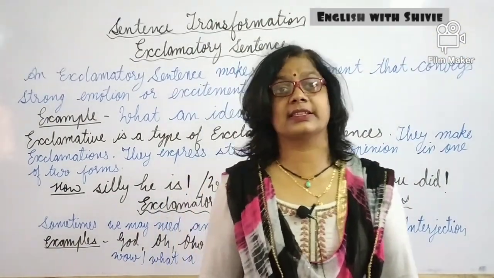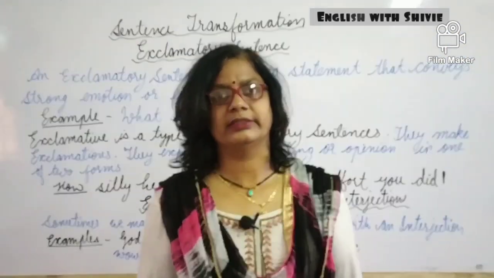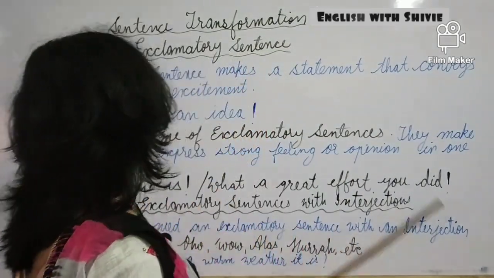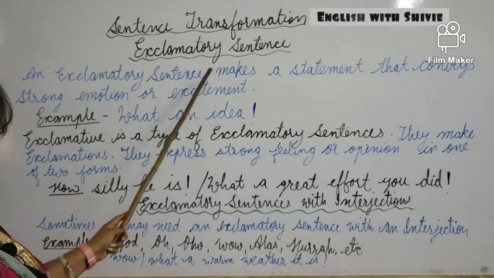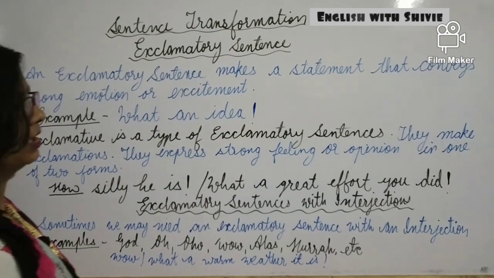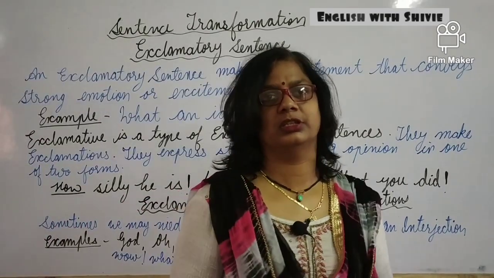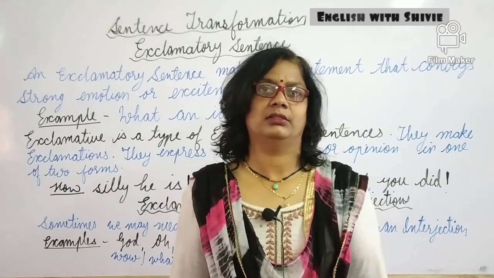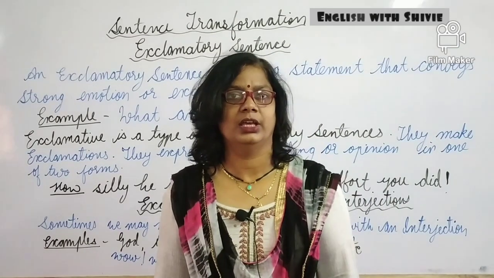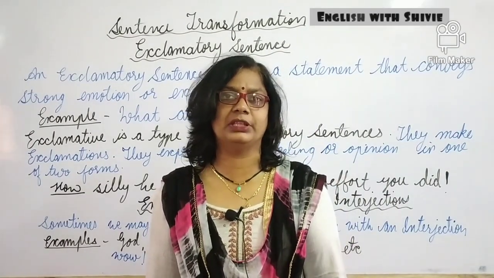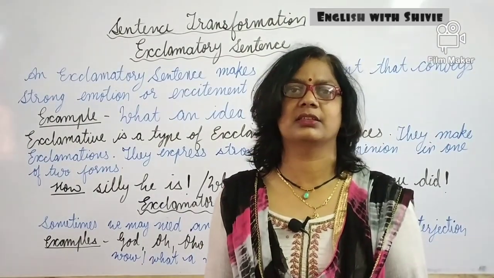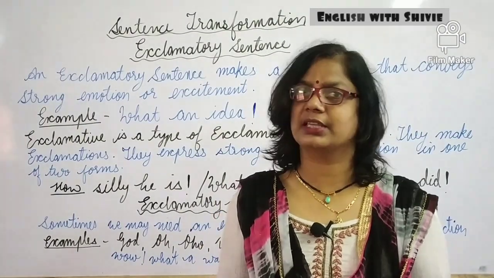Okay, this is the second last kind of sentence, that is exclamatory. The last will be negative. An exclamatory sentence makes a statement that conveys strong emotion or excitement. The strong emotion of the subject, the great connection of mind of the subject, the strong desire will be conveyed in the form of a sentence. Those sentences will be called exclamatory sentences.